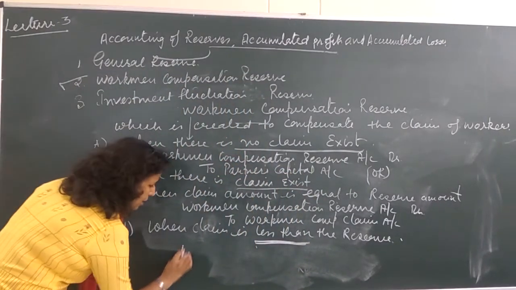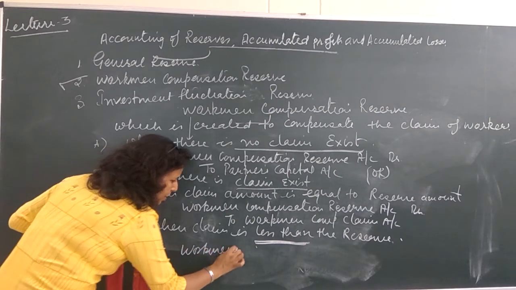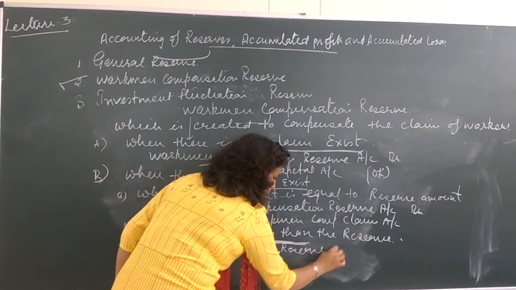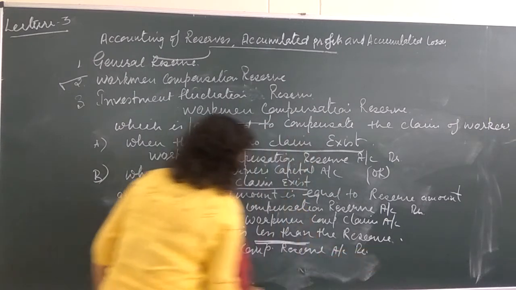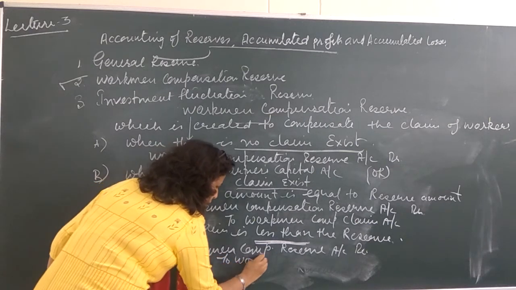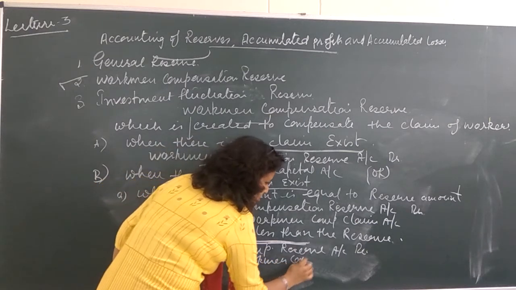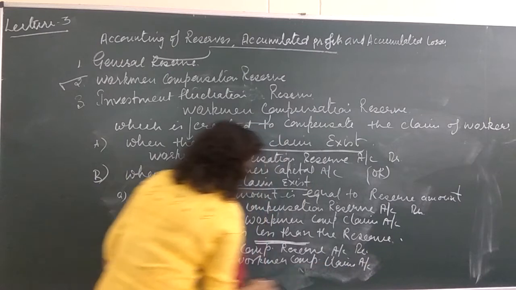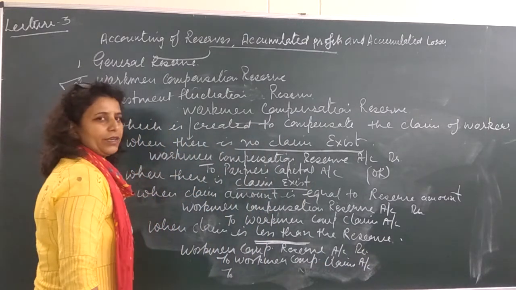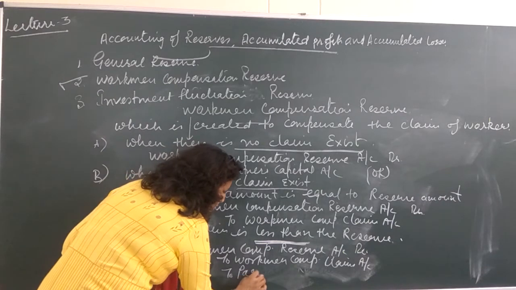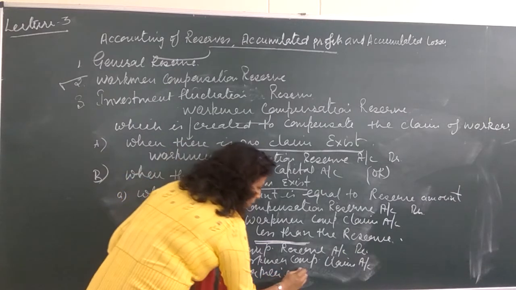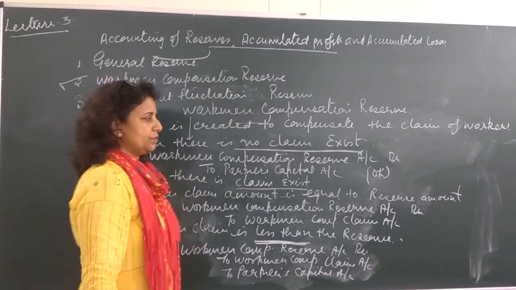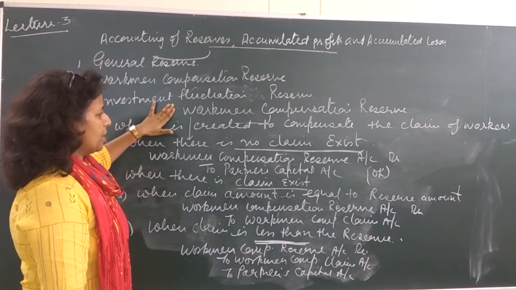So what will we do? Again we need to write the entry. Workman compensation reserve account debited to workman compensation claim account, and whatever will be left, like we have taken the example of 100, 80 and 20, should be transferred to partners capital account or current account in the old ratio. I'll just repeat it again.